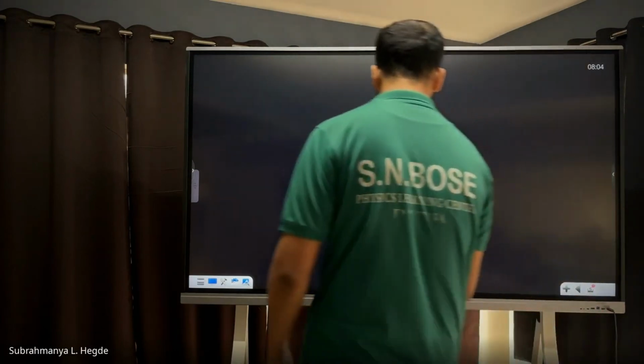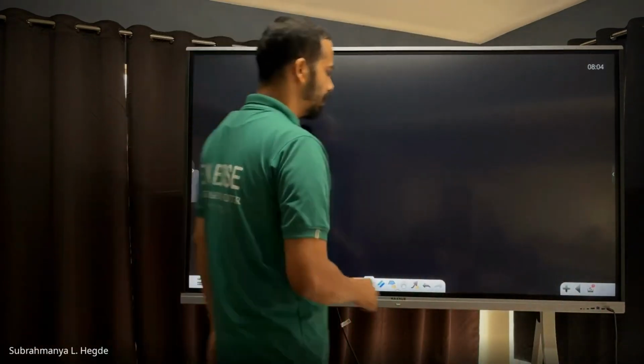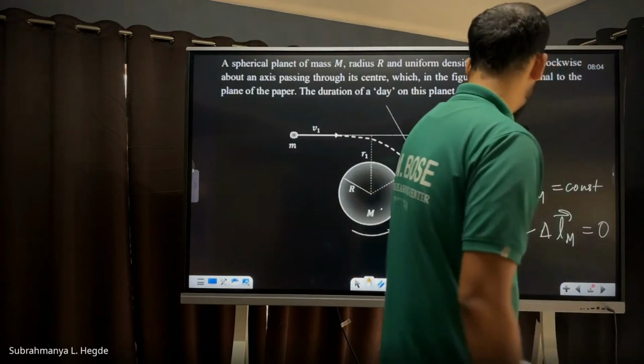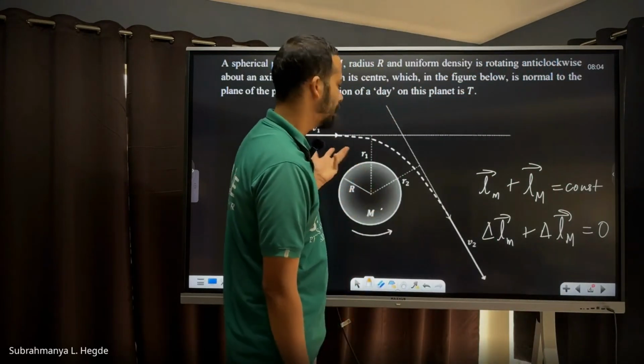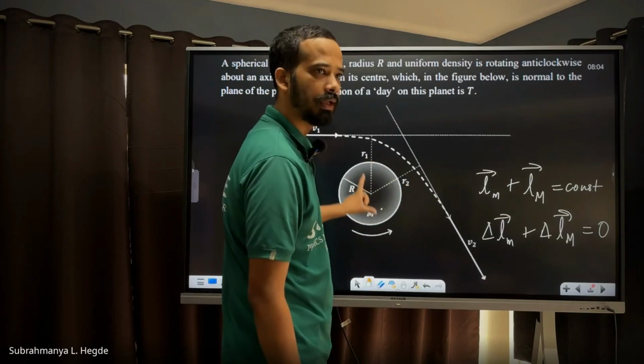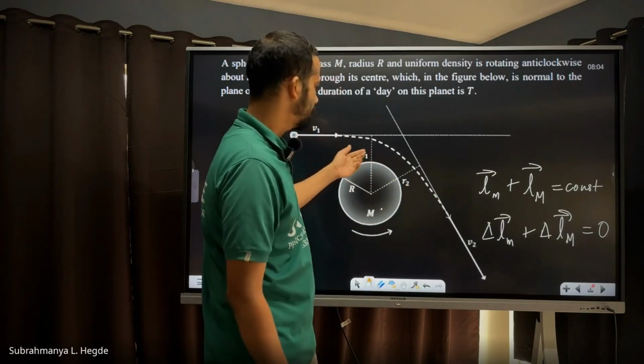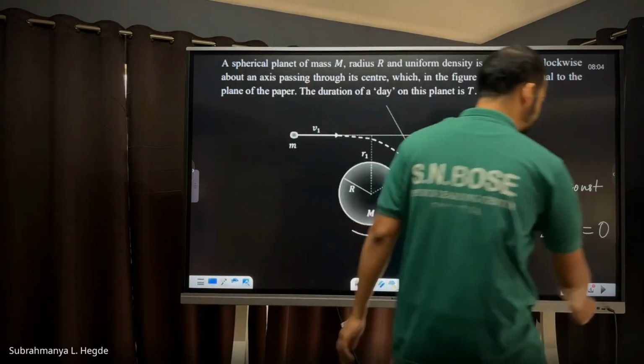What is the change in angular momentum of small m with respect to this axis? It is mvr, m1 v1 r1, m2 v2 r2.